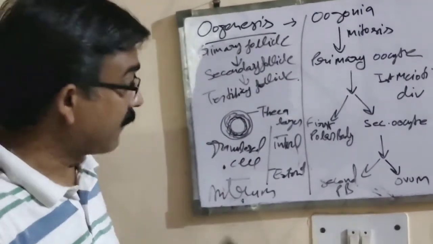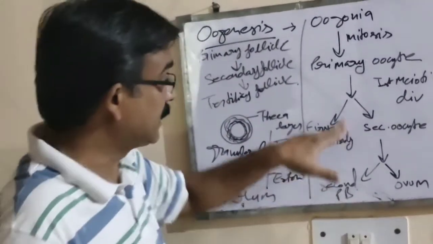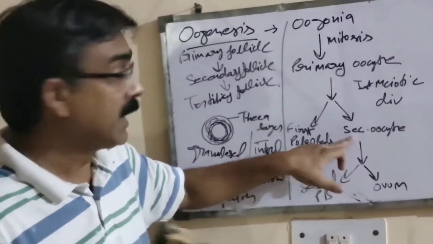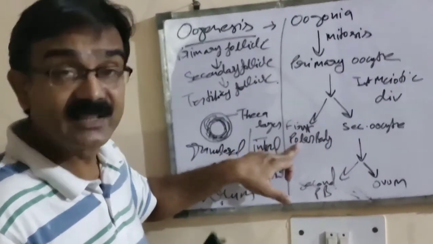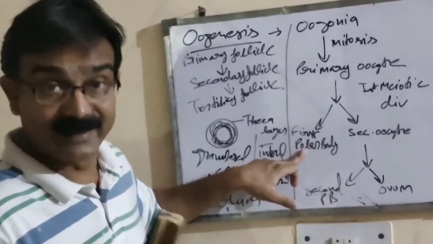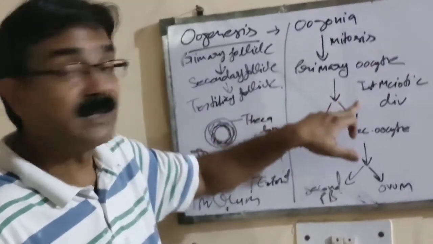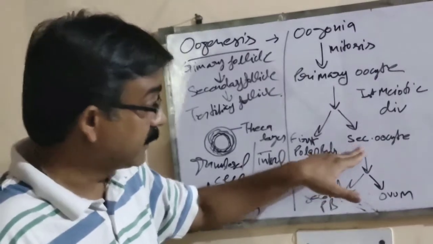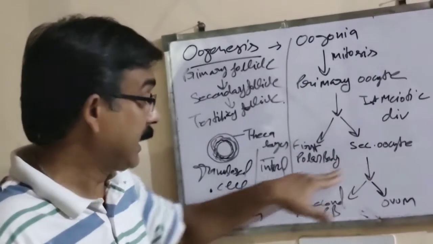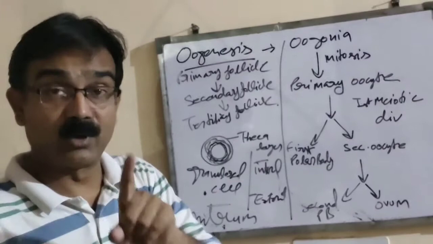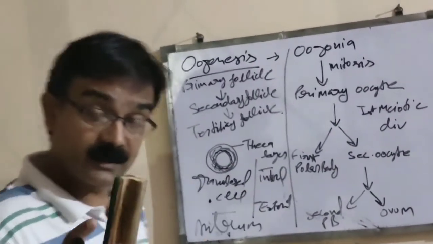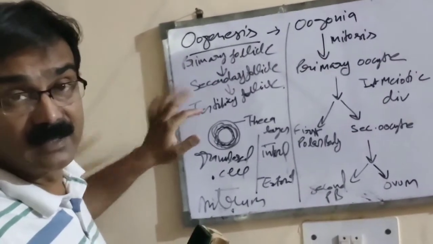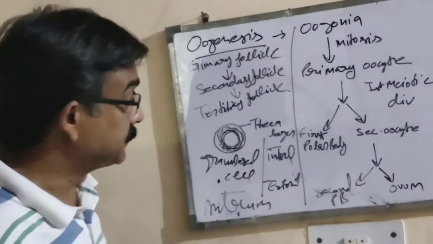And after the completion of the first meiotic division, the primary oocyte forms a secondary oocyte, that is one cell, and another is the first polar body, that is another cell. And this division is completed by the primary follicle to tertiary follicle developmental stage. Then